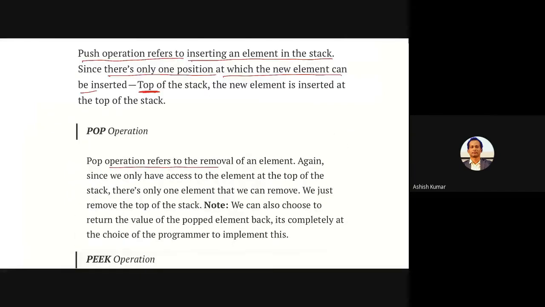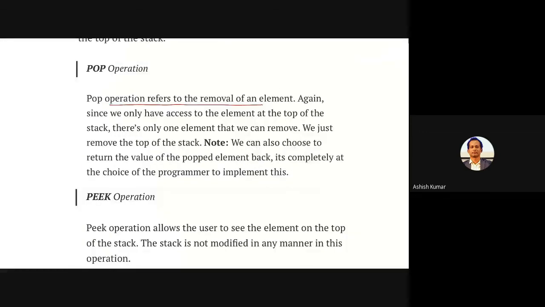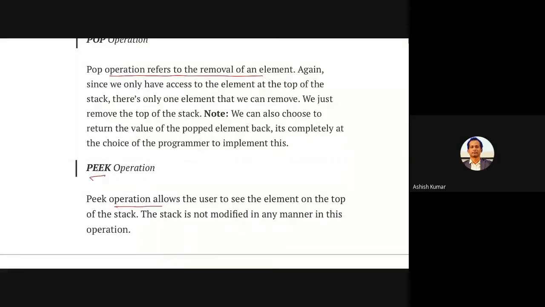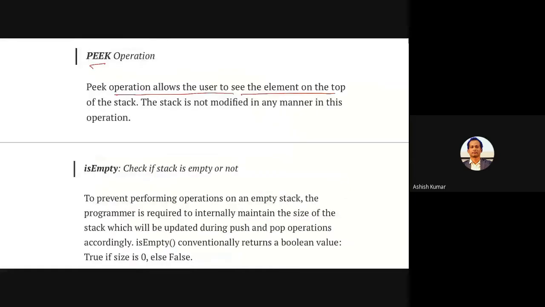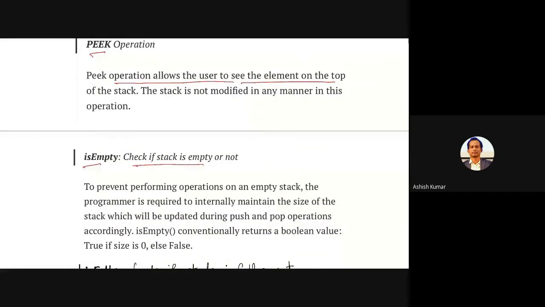Pop refers to removal of an element, right? Removing an element will make one place empty, and your pointer, which notifies that this is the last inserted position, will go one level down, so that it can say that there is an empty space. Then you have peek. Peek operation allows the user to see the element on the top. It's simple. IsEmpty will check if the stack is empty or not.